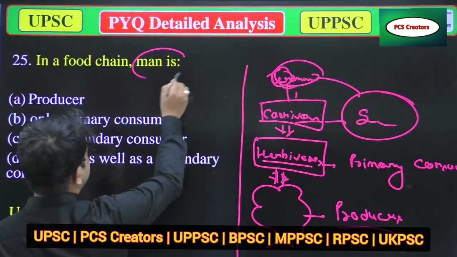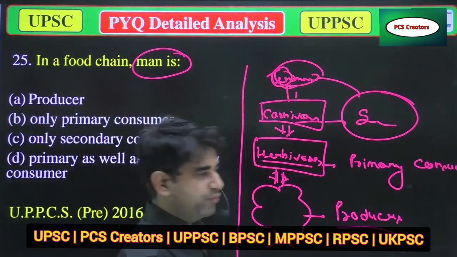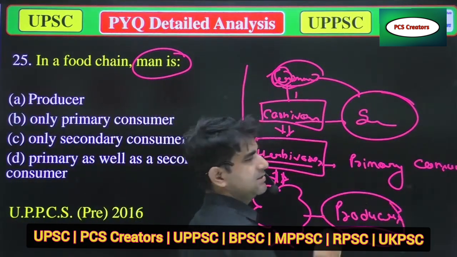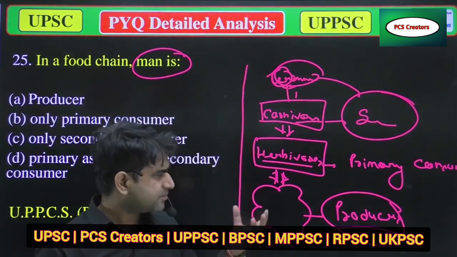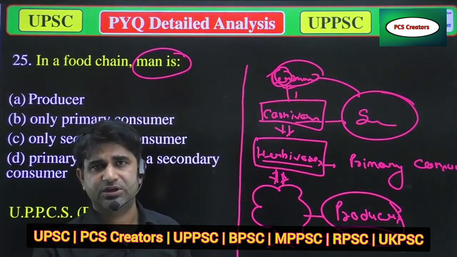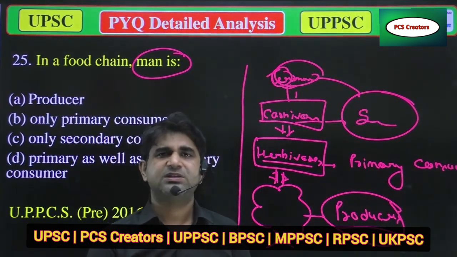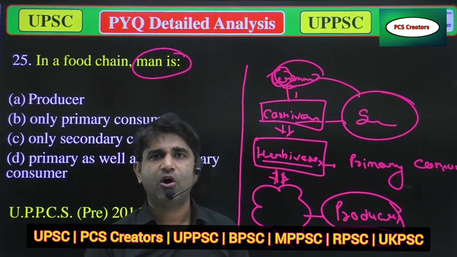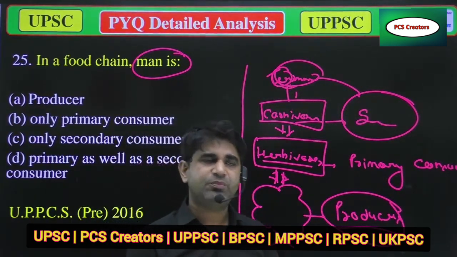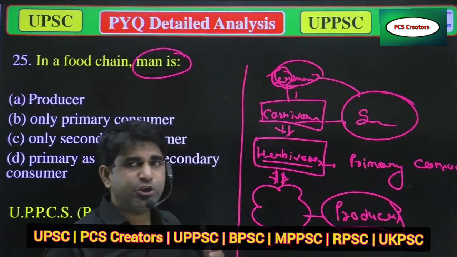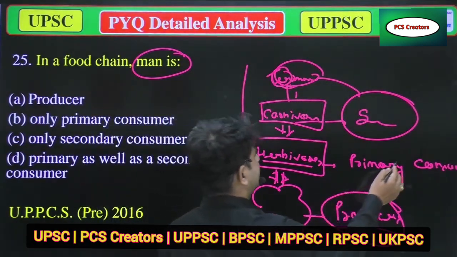Then in which category do human beings come? As you know, we eat plants too. Because I'm a vegetarian, I eat plant based products, because we eat rice, flour, corn, everything which is directly produced from the plants. So we can say that human beings depend on plants, so we are primary consumers.